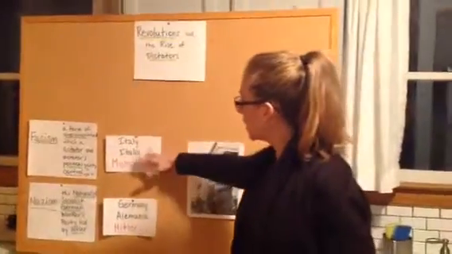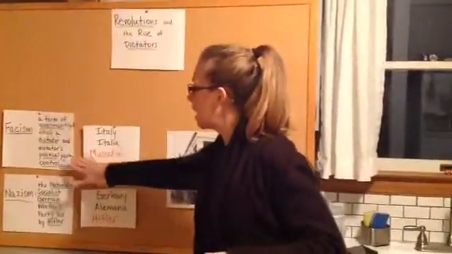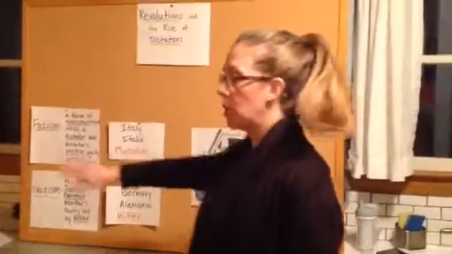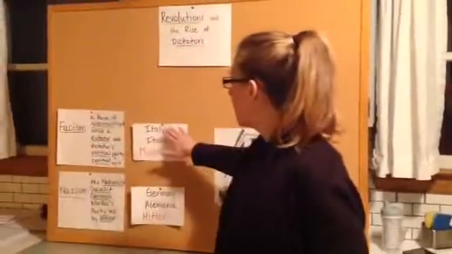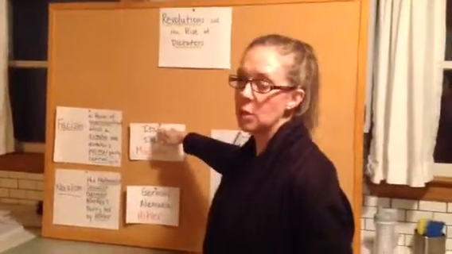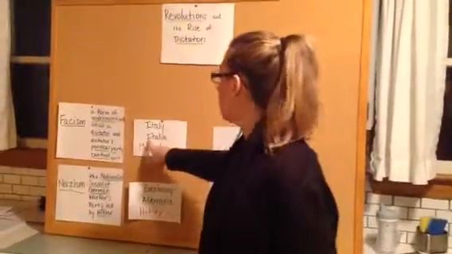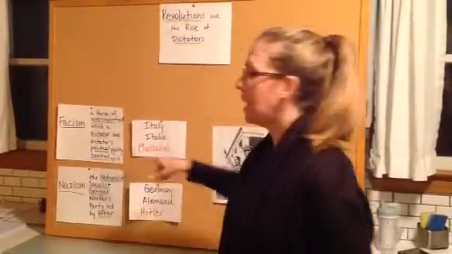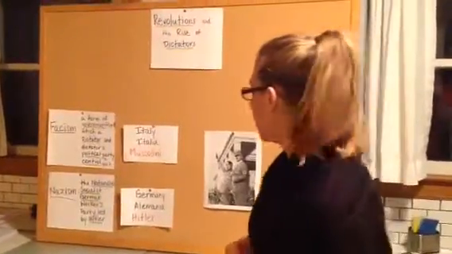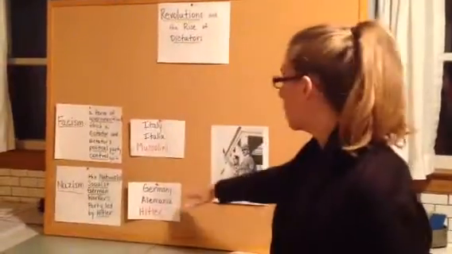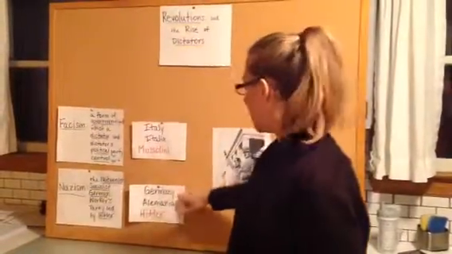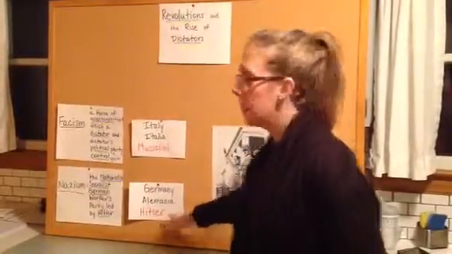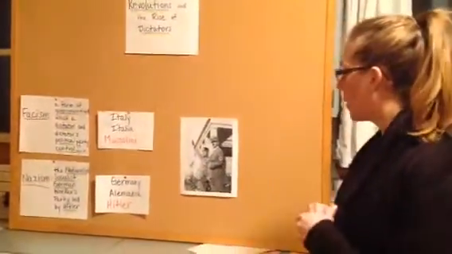Here I have the countries listed and the dictator listed with fascism and Nazism. I want you to notice that with fascism, fascism is a term we associate with Italy. And for those of you Spanish speakers, Italia, Mussolini is the name of that dictator. For Nazism, we associate Nazism with Germany or Alemania, and that dictator was Hitler. Here I have a picture of the two of them together.